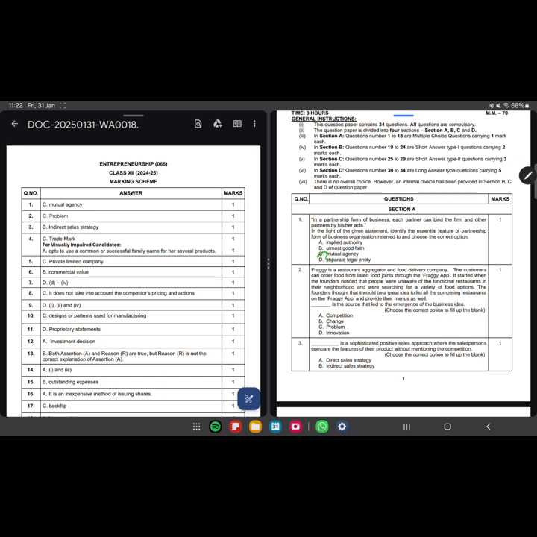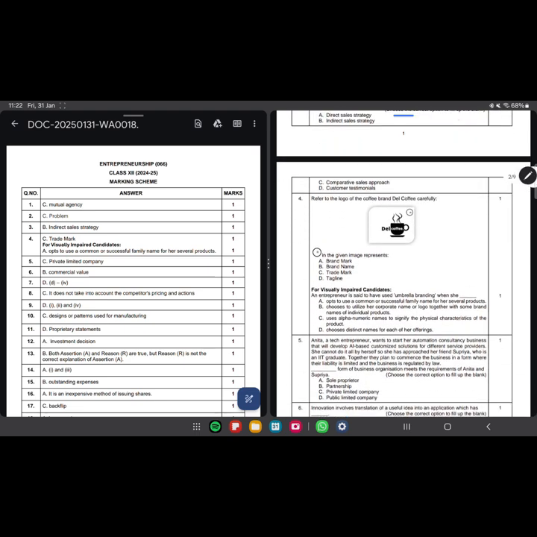So yes, the answer here goes for mutual agency. Here the answer is problem, because the source that led to the emergence of business idea is generally problem. When someone faces a problem, then only they try to change it, update it, like that. Okay. Sophisticated positive sales approach is indirect sales strategy.